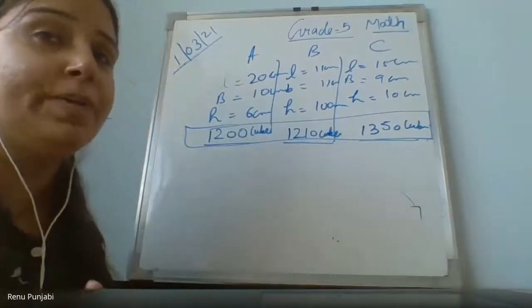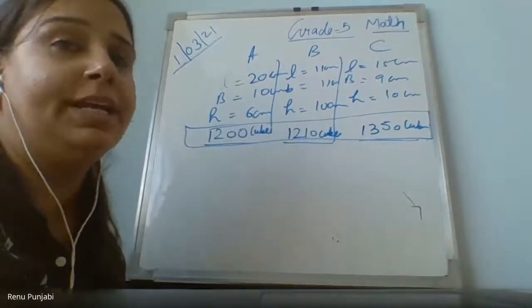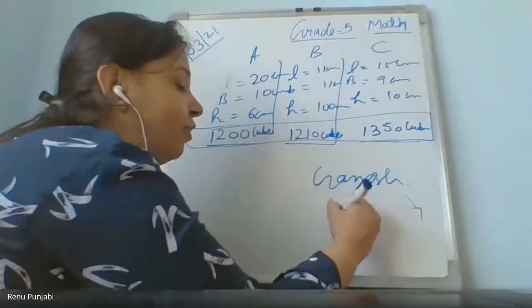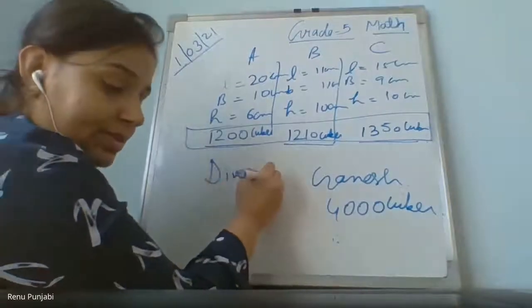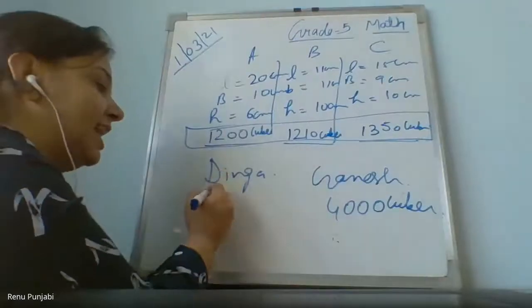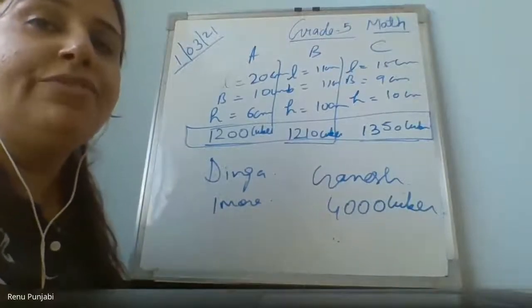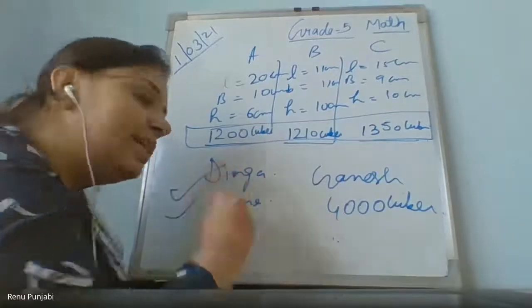Jashruparelia, my next question is, you will tell me how Ganesh is right. Ganesh is saying that all 4,000 cubes will fit in these three boxes. No, ma'am. Dinga is saying I think we need one more box. Dinga is right. Jashruparelia, how is Dinga right?